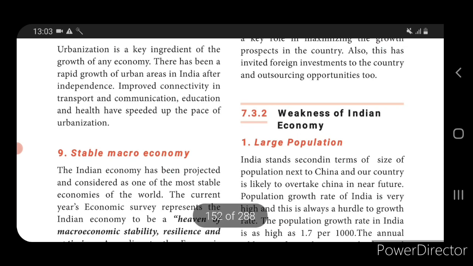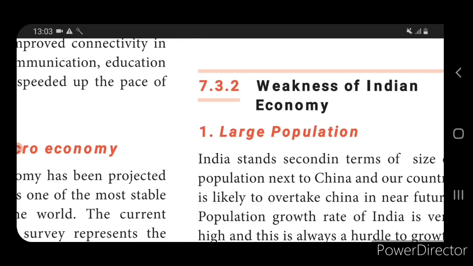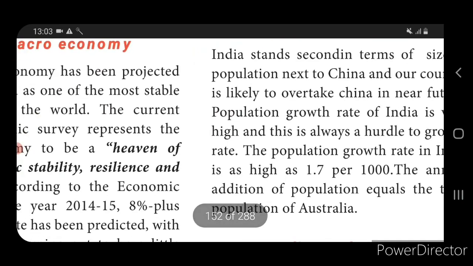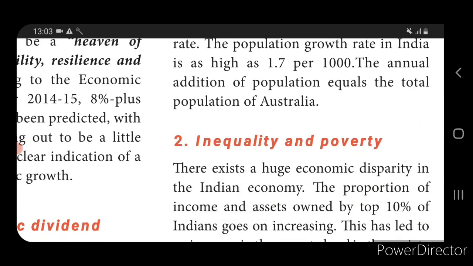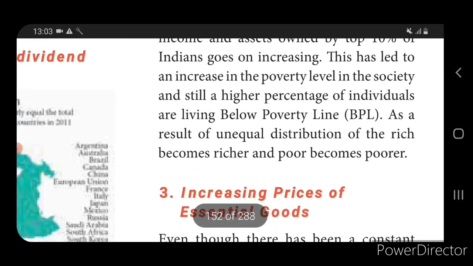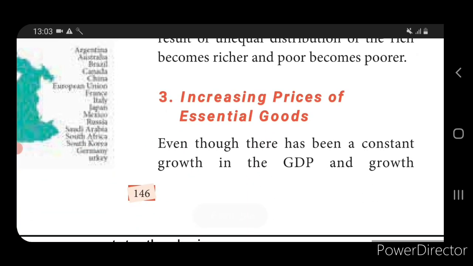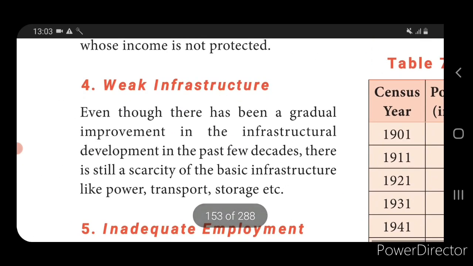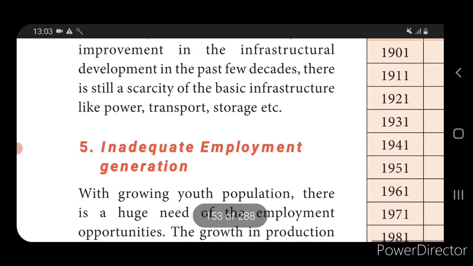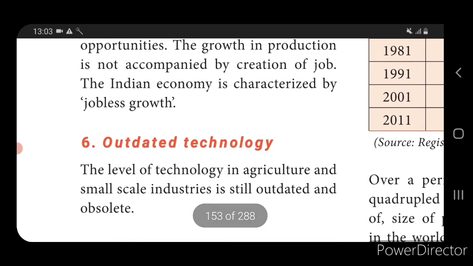Next we saw the weaknesses of the Indian economy, that is, why it is still in the 7th position. What are the drawbacks that the Indian economy is facing? One is a large population. The second weakness is inequality and poverty arising in the economy. The next weakness is the increase in the price of essential goods. The next is weak infrastructure. The fifth weakness is inadequate employment opportunity. Then the sixth weakness of the Indian economy is outdated technologies.